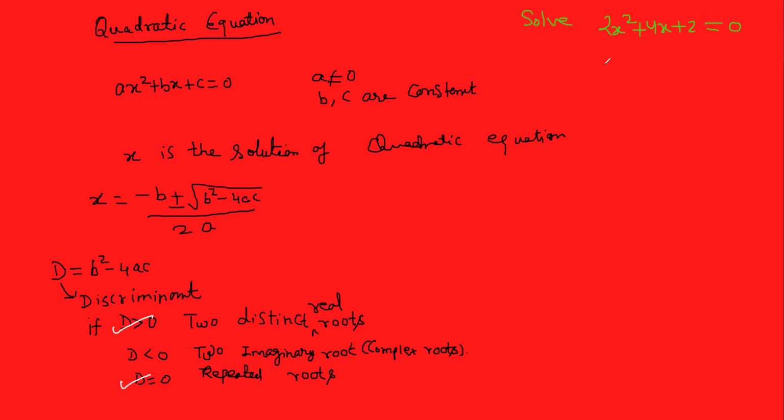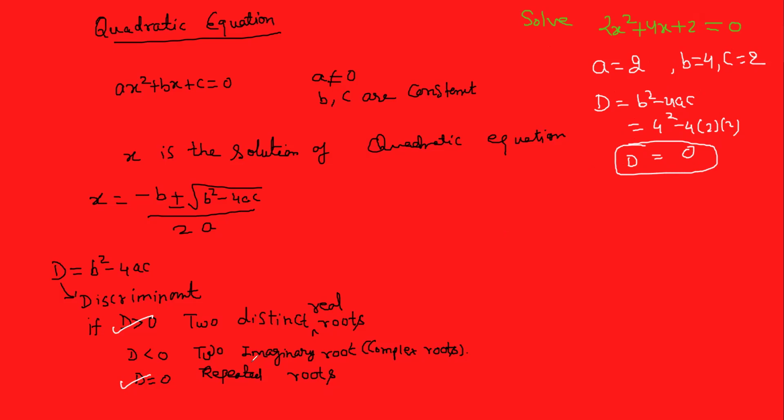It's 2x squared. 2 only. Oh, 2, yeah. B is 4. Always take coefficient only. C is 2. First we find D. D is what? B square minus 4AC. B square means 4 square minus 4 into A into C, right? You are getting 0, right?